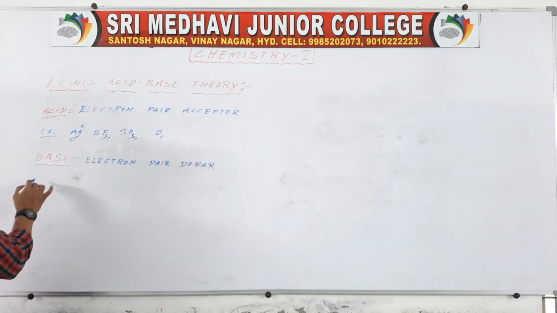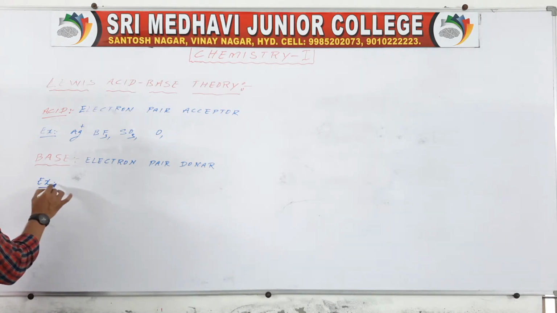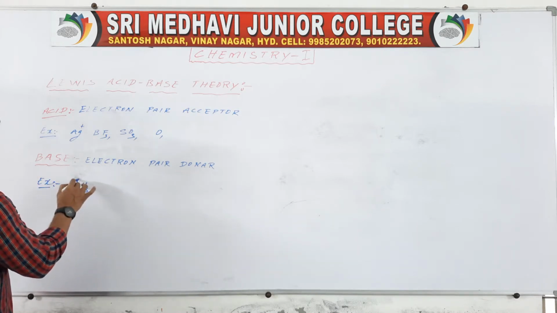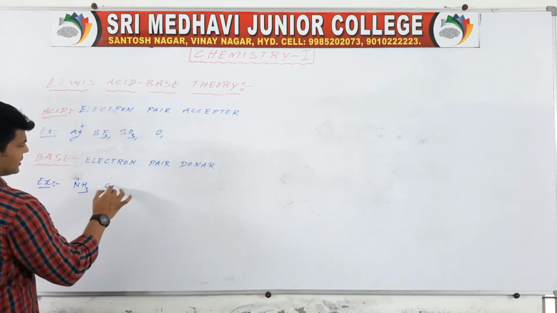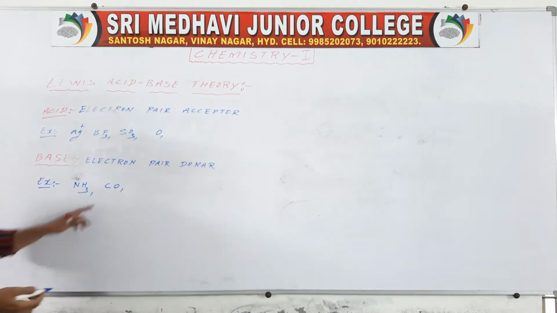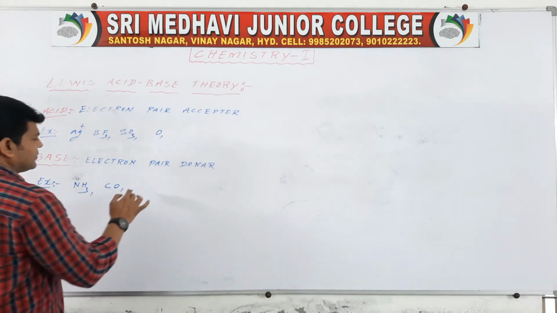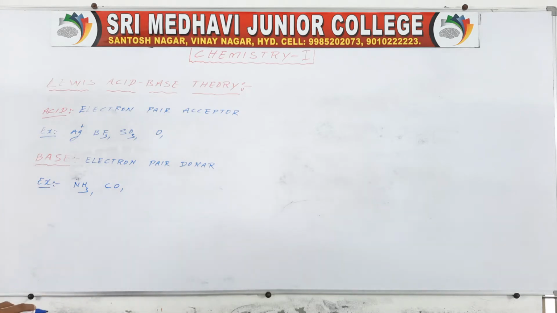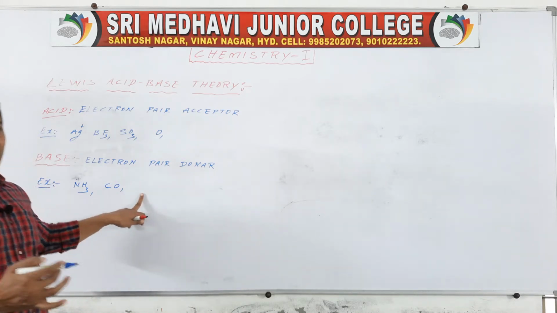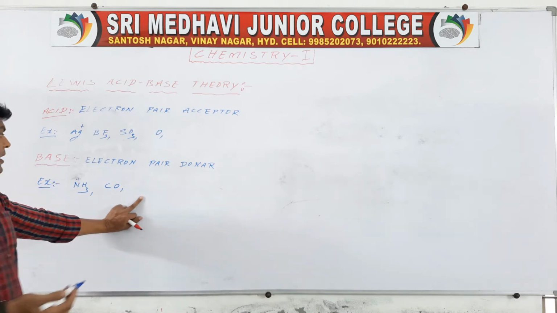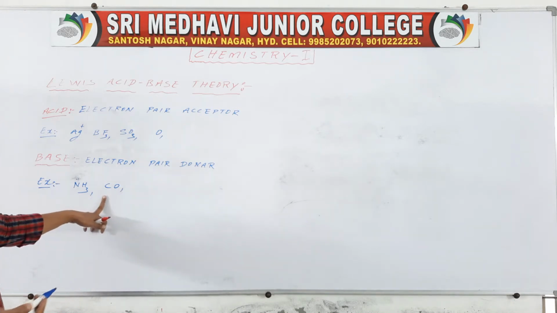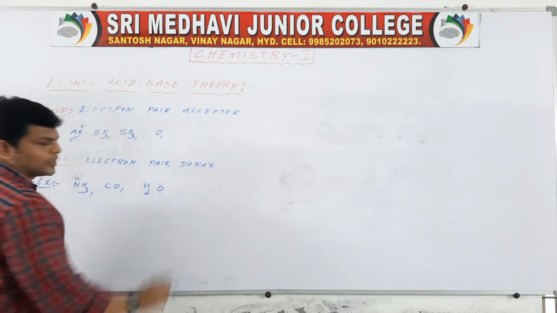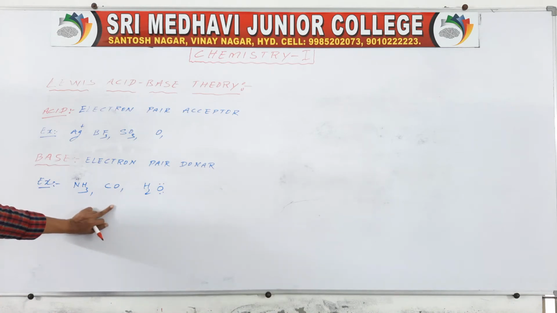Base, for example, we may write bases, for example NH3, which has a lone pair of electrons, CO, which has multiple bonds, and the substance which has lone pairs of electrons or multiple bonds can act as a base. H2O, which has 2 lone pairs, can act as a base.